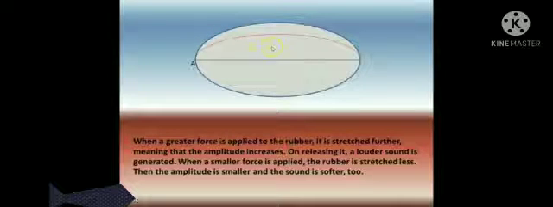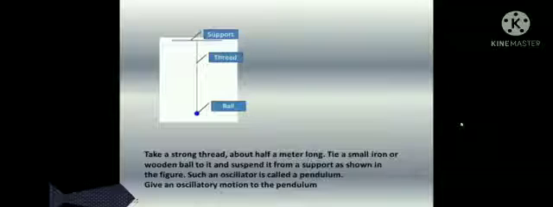When a smaller force is applied, the rubber is stretched less. Then the amplitude is smaller and the sound is softer too. Take a strong thread about half a meter long. Tie a small iron or a wooden ball to it and suspend it from a support as shown in the figure. Such an oscillator is called a pendulum. Give an oscillatory motion to the pendulum.